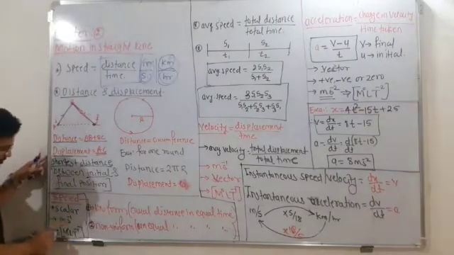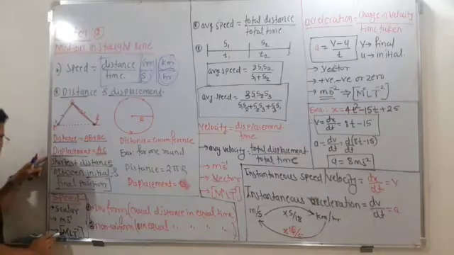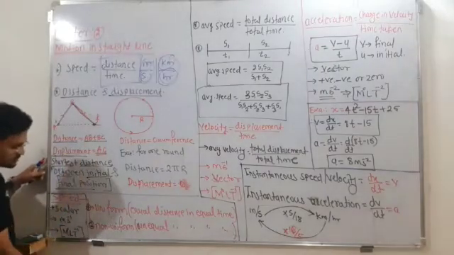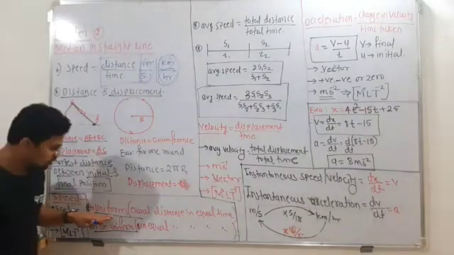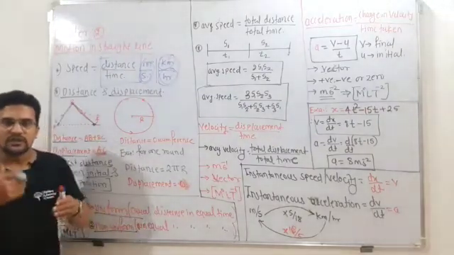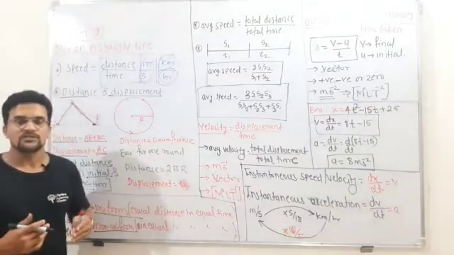Speed is a scalar quantity with the unit meter per second. There are two types of speed: uniform speed and non-uniform speed. In uniform speed, the object covers equal distance in equal time.